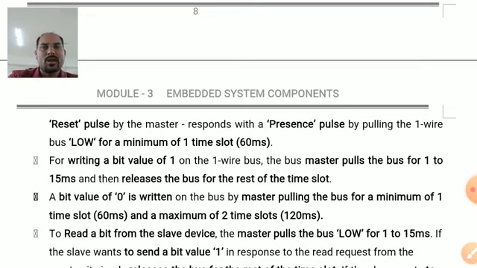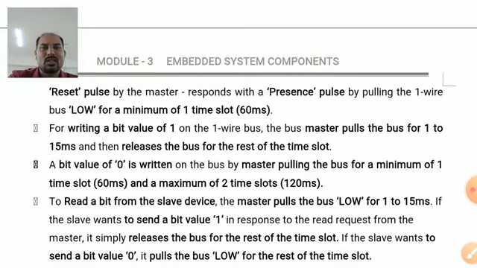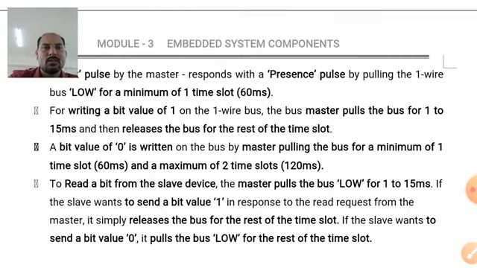For writing a bit value of 1, master pulls the bus low for 1 to 15 milliseconds, then releases the bus for the rest of the time slot. If a bit value of 0 is to be written, then master pulls the bus low for a minimum of 1 time slot, that is 60 milliseconds, and a maximum of 2 time slots.